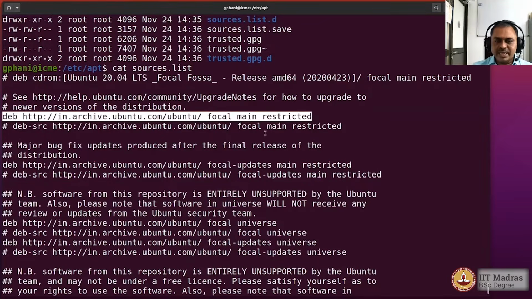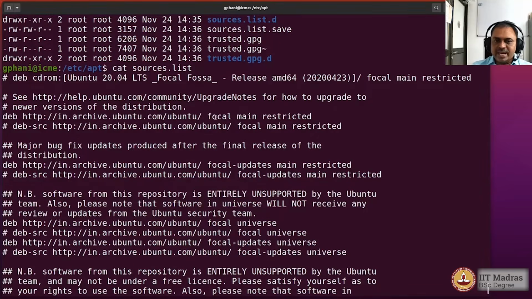And you can see that here the Debian packages are being fetched from a website called in.archive.ubuntu.com. The in is for India, so you would have this particular entry made during the installation of the Ubuntu operating system, and it would be different for different countries, so that Ubuntu would have a mirror that is closest to your country to fetch the packages. And here in this particular string there is also the name of the version that you are going to use, and also certain other fields that would tell you which type of packages are being held by that particular repository.